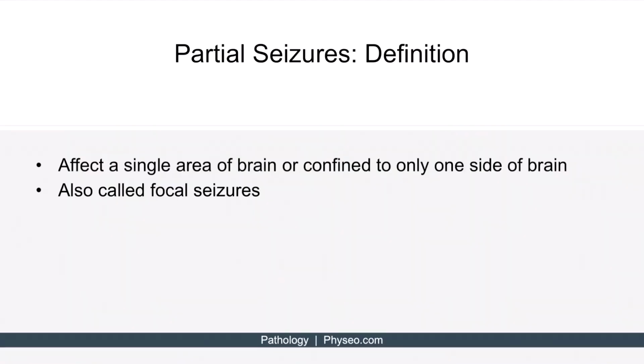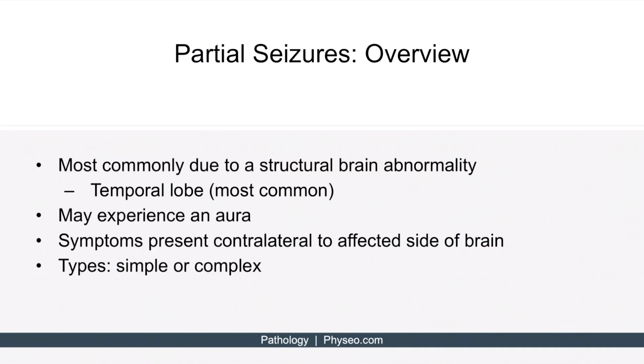So, partial seizures are those that affect a single area of the brain or are confined to only one side of the brain. They're also called focal seizures. Partial seizures are most commonly caused by a structural brain abnormality that likely leads to the electrical imbalances in the brain. The temporal lobe is the most common lobe involved in partial seizures, though all lobes can be affected. Patients may experience an aura prior to the seizure onset. An aura is characterized by sensory or psychiatric symptoms that can occur before the onset of the seizure. Examples of auras include experiencing fear, déjà vu, or seeing bright lights.